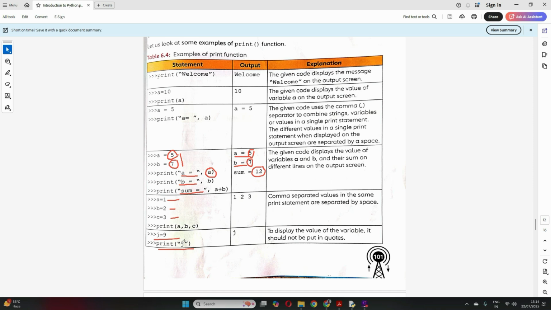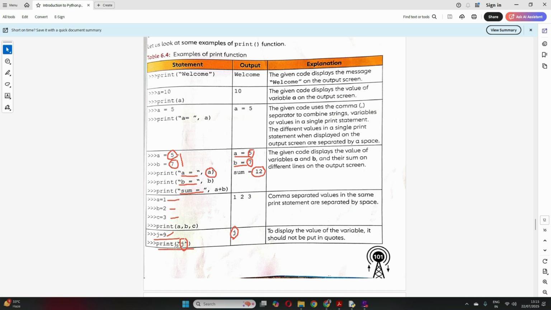Now I print within double quotes j, so will it print the value? No, I told you whatever you give within double quotes will print as it is. It will not consider it a variable, so it will print j only, not the value 9. If you want the value 9, it has to be without the double quotes.